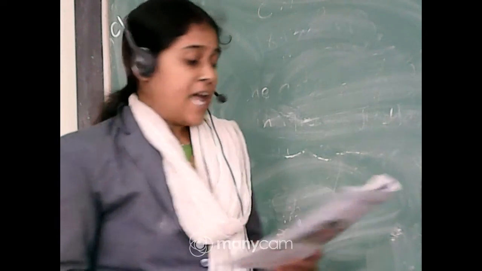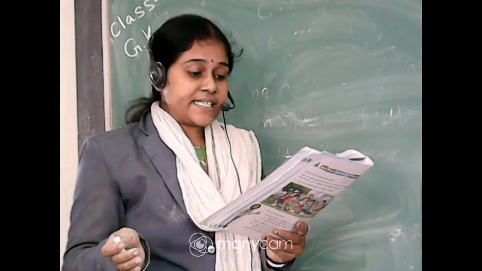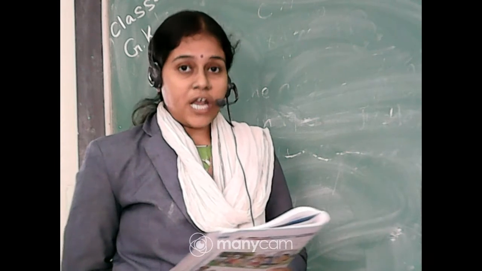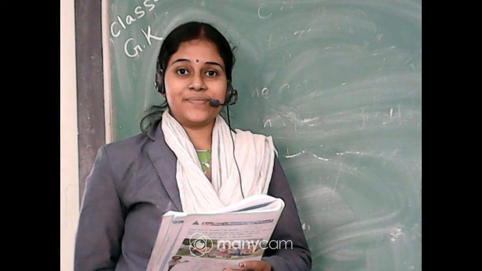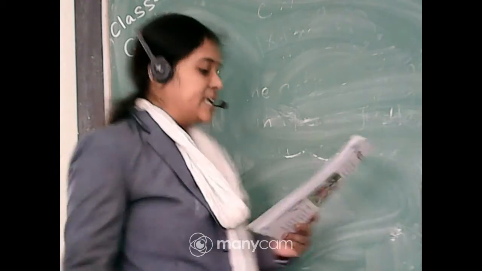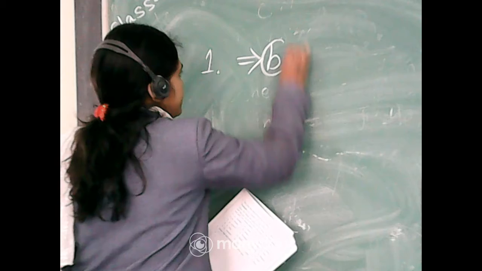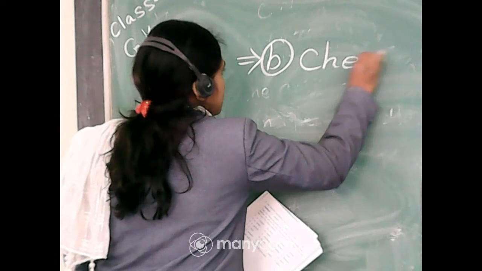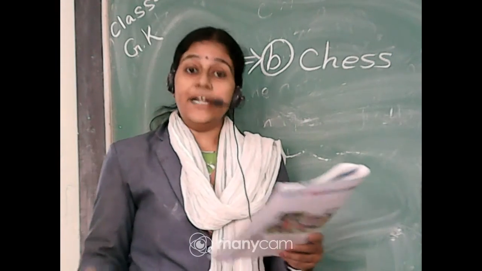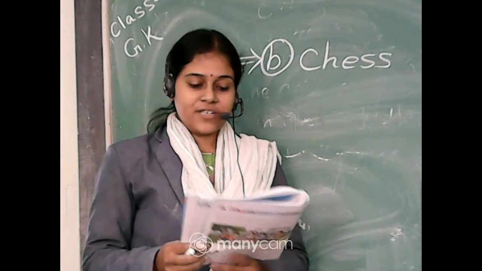It is already done. Next, number 1. Cricket, chess, hockey, football. They are names of games. Now tell me which one is the odd one here? Yes, chess is the odd one. Option B is the answer. Chess is the odd one because chess is an indoor game, and cricket, hockey and football are outdoor games.